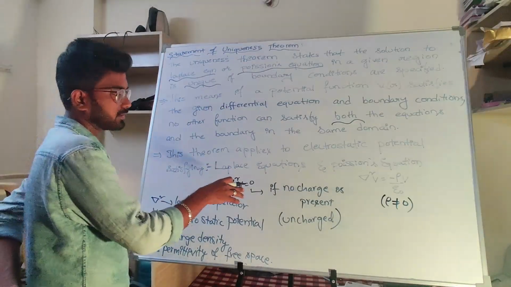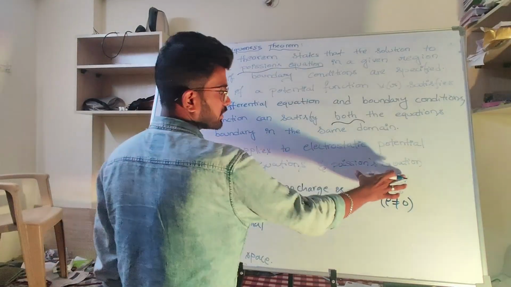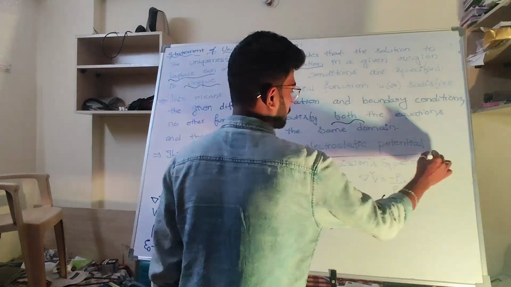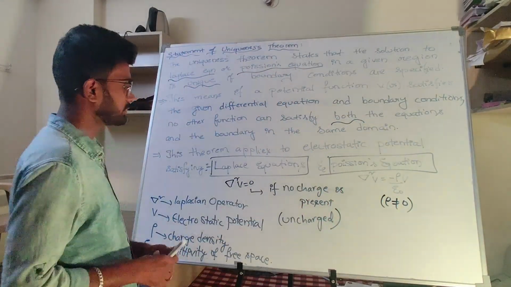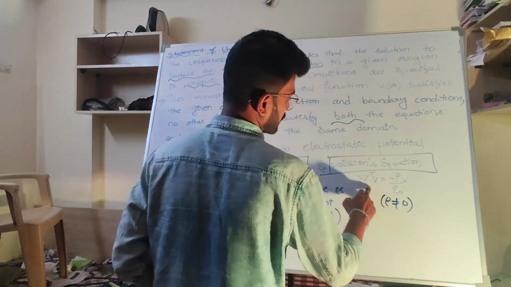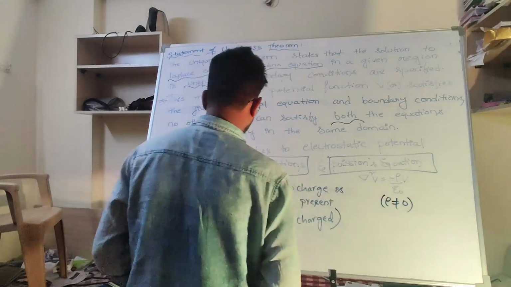This theorem applies to the electrostatic potential satisfying the Laplace equation and Poisson's equation. So del square V is equal to 0, and del square V is equal to minus rho by epsilon naught.